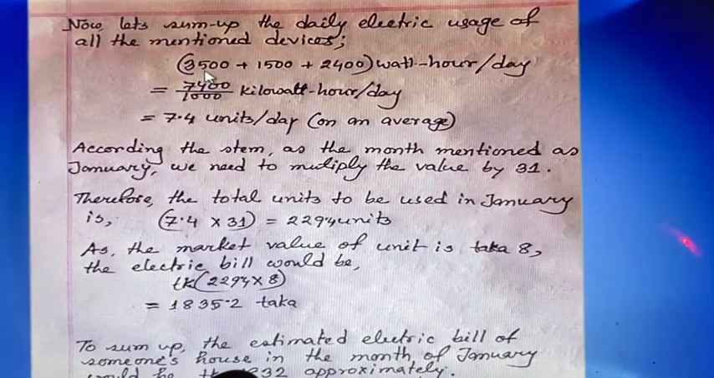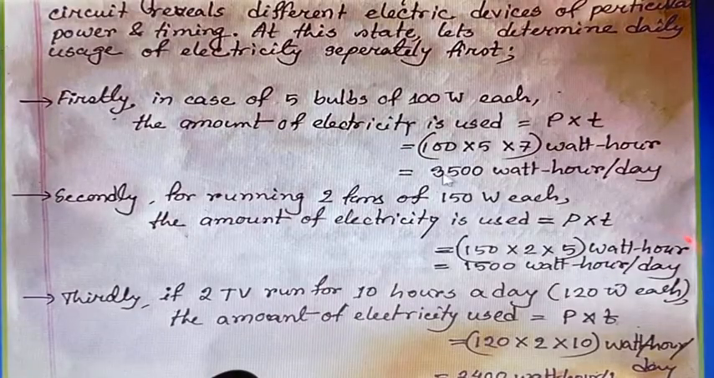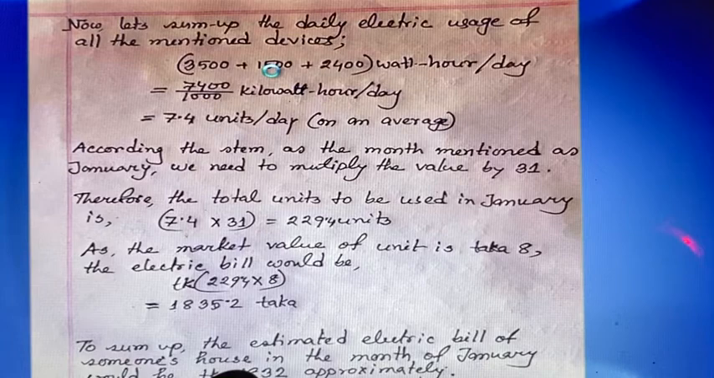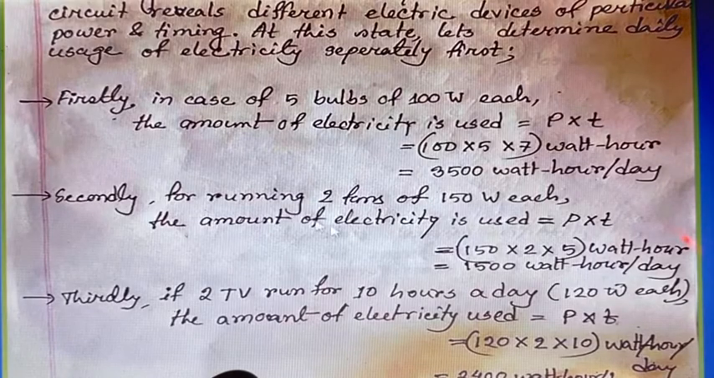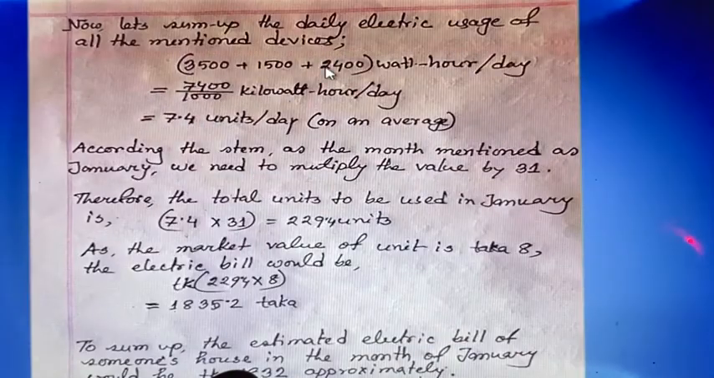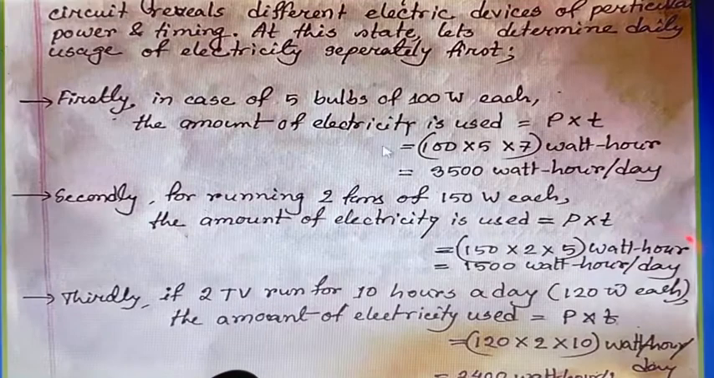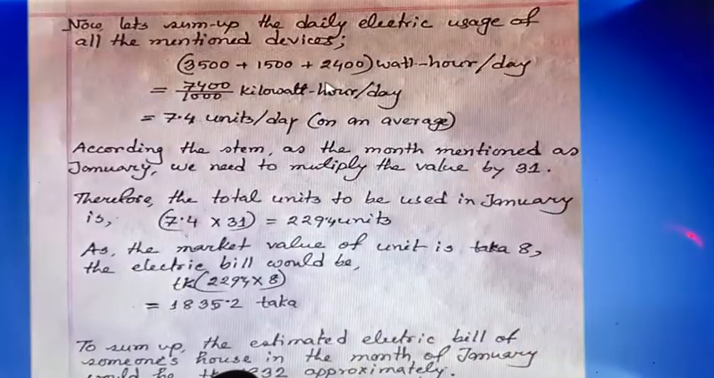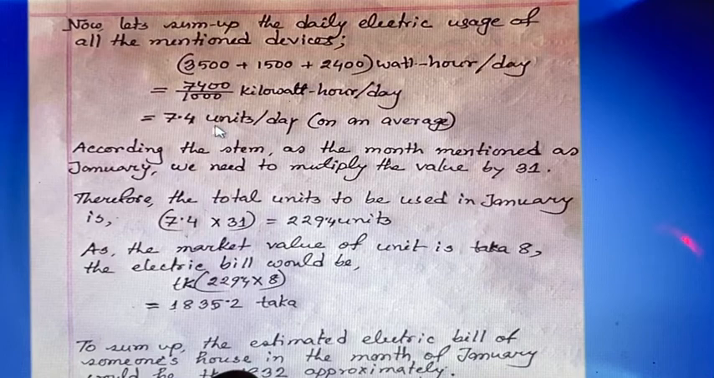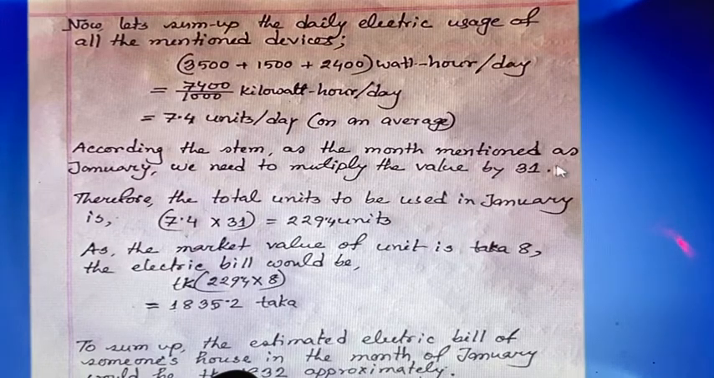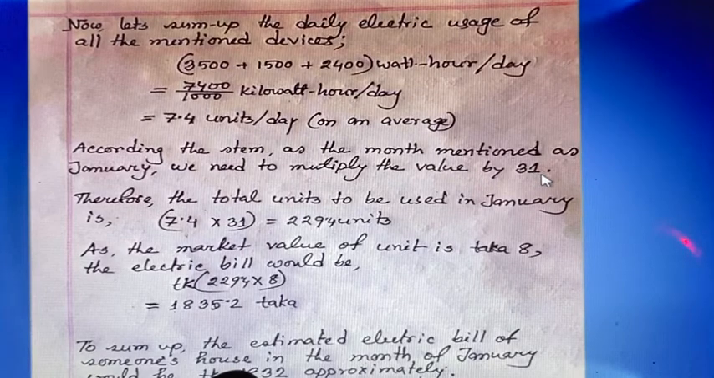I repeat, 3500 from here, 1500 from there, and 2400 from there, right? And we got 7.4 units per day on average. However, as the month mentioned is January, we need to multiply the value by 31, because 31 days make the month of January.